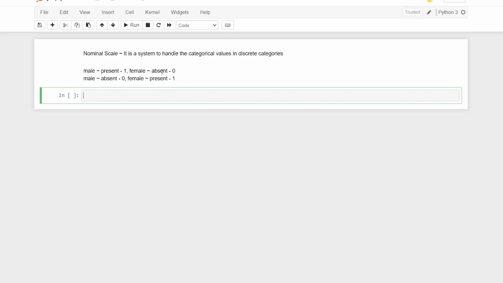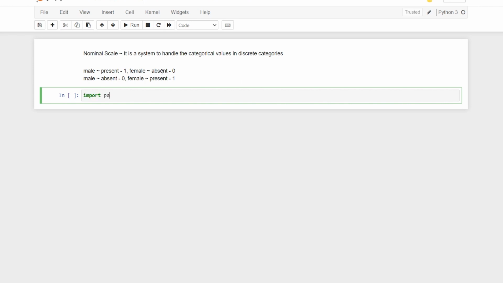The nominal scale ensures that you handle categorical values as discrete categories, where you don't have a scale, a rank, or a precedence. You are just looking at the observations. We are interested in the number of observations in a particular tuple. The way we do it is by using one-hot encoding.